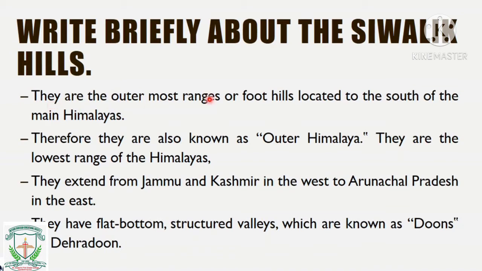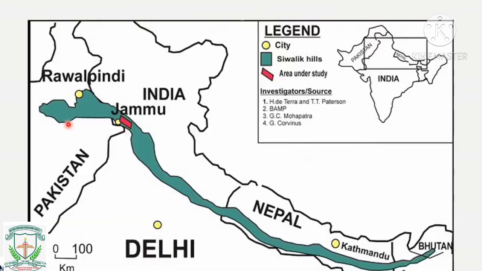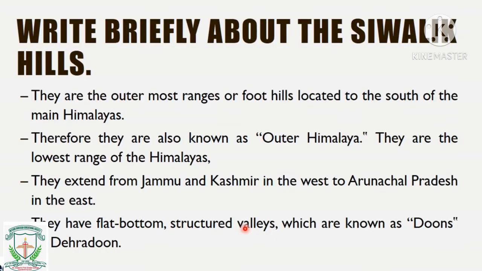So they are the outermost ranges or the foothills located to the south of the main Himalayas. Therefore they are known as outer Himalaya. So Shivalik hills are also called outer Himalayas because they are present at the foothills of the Himalayas. They are also the lowest range of the Himalayas. They are present at the foot of the Himalayas.